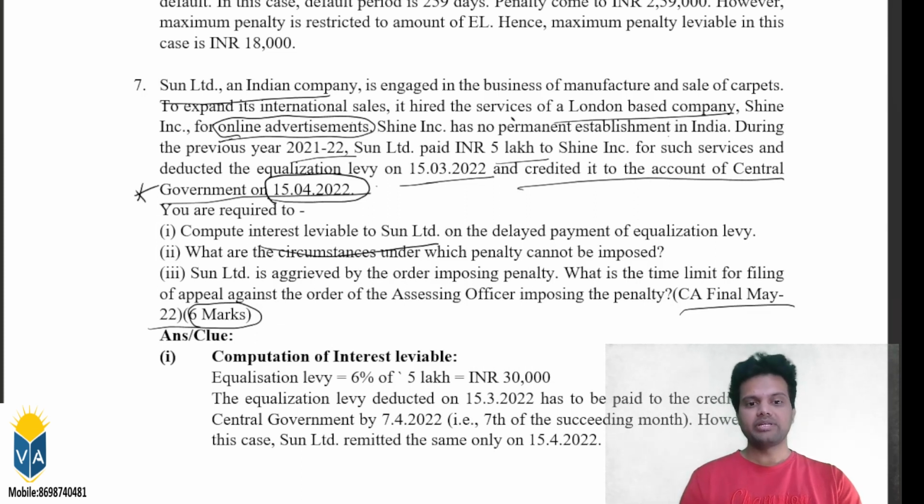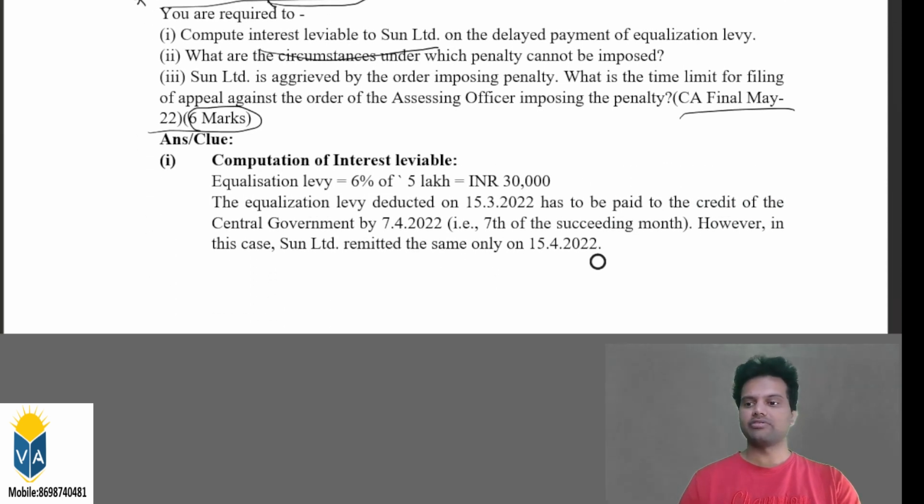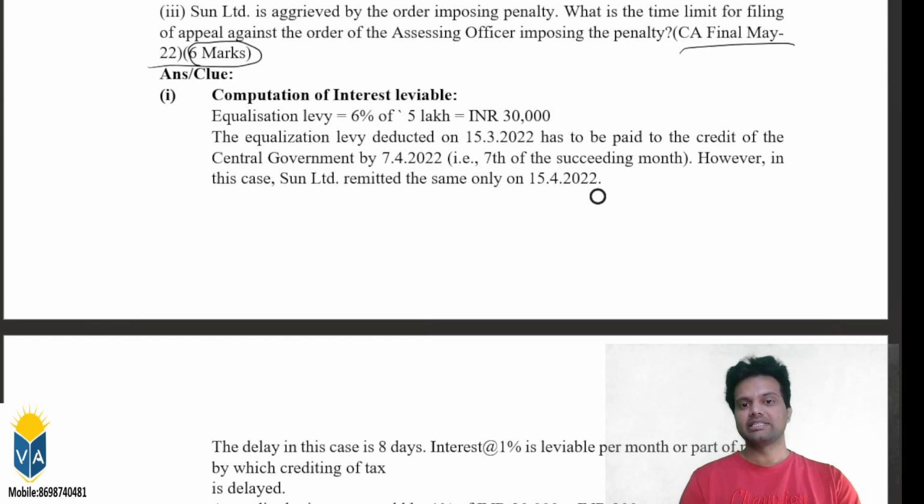First point, compute the interest leviable. First of all, equalization levy. They paid the total amount of 5 lakhs. 5 lakhs into 6% is 30,000. The equalization levy deducted on 15th March 2022 and supposed to be deposited to the government on 7th April 2022, but the same was remitted only on 15th April 2022.